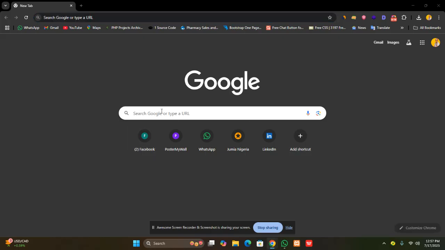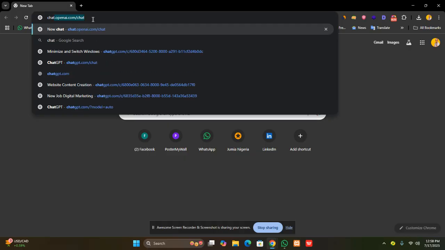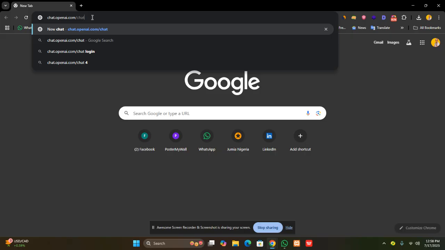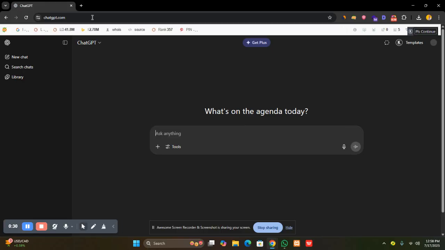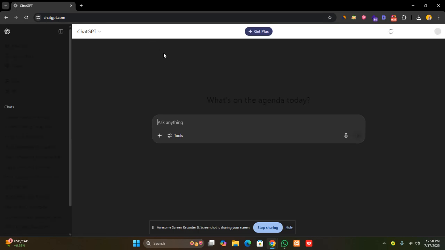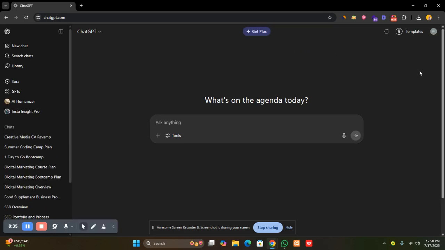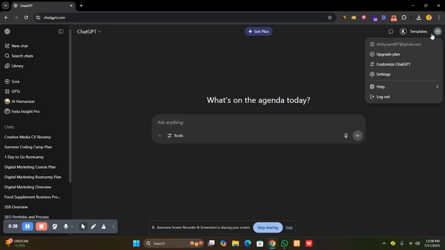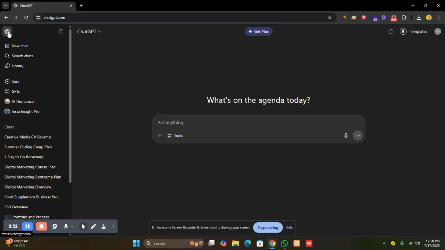So when you open your Chrome browser, you type chat.openai.com/chat. Then you log in or you sign up, if you don't have an account with them. After you finish logging in or signing up, you will see your account has been set up. You can upgrade or you can use the free one. You can also go on your Play Store or your iOS store to download it. Make sure it has this logo that you're seeing here. That's the one you should download.